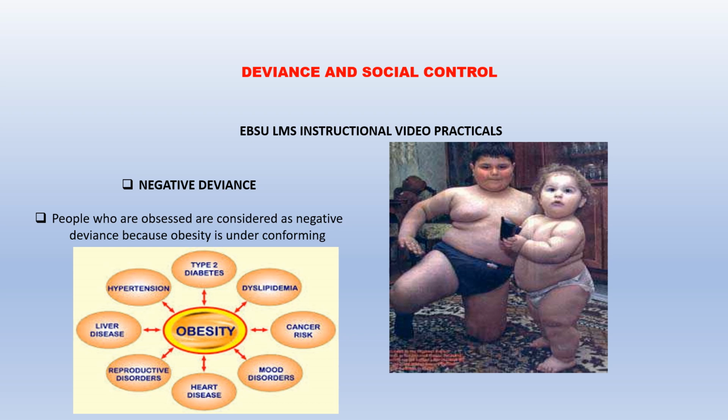Well, obesity has some negative effects. It leads to hypertension, liver disease, reproductive disorders, heart disease, mood disorder, cancer risk, dyslipidemia, and of course, it's not a positive sort of deviance because it affects not just the individual.